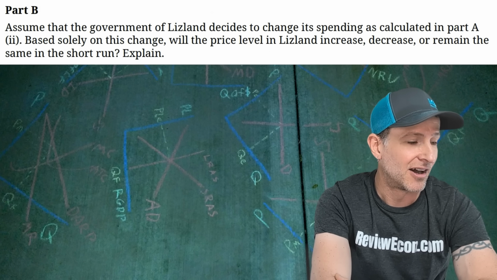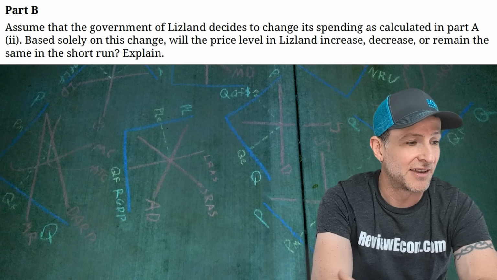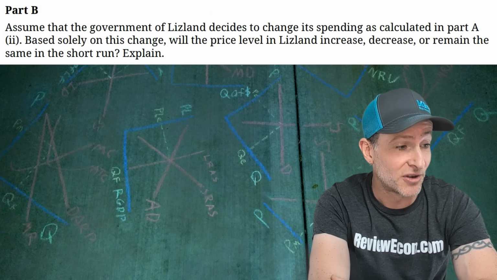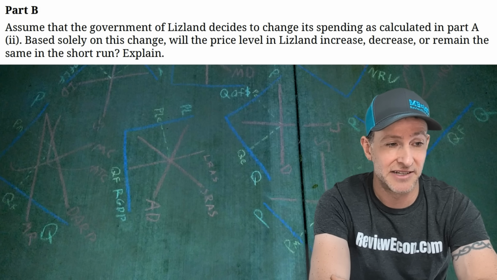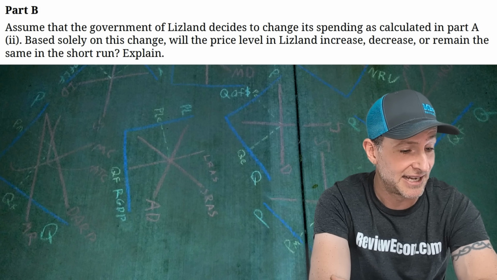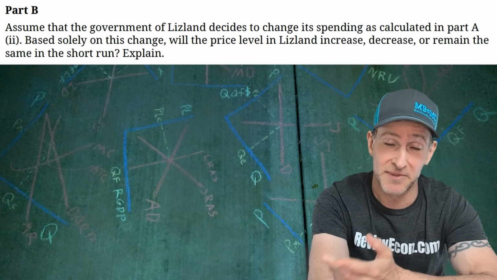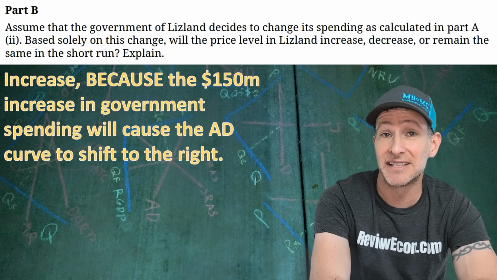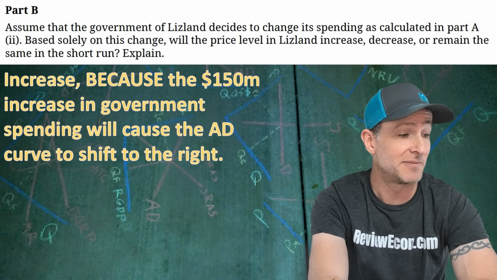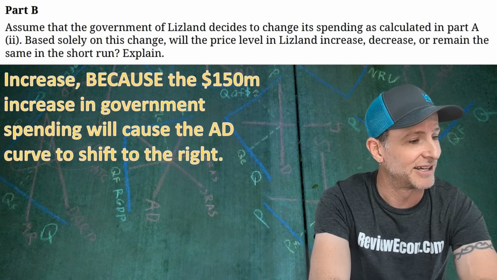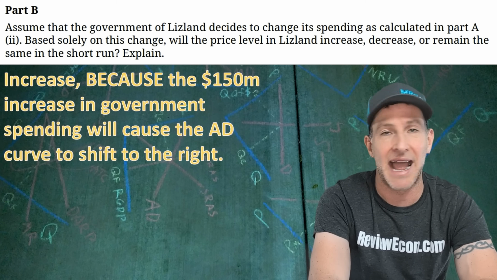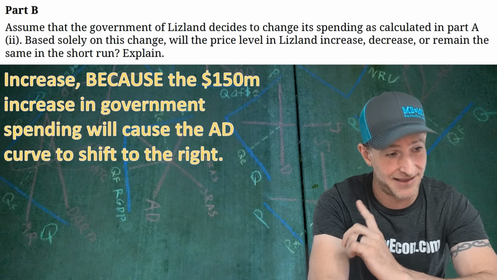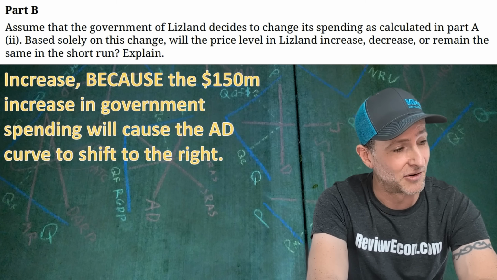All right, on to part B. We're going to assume that the government of Lizland decides to change its spending, the amount that we calculated, and then based solely on that change, will the price level increase, decrease, or remain the same? And we're going to explain here. And the explanation, remember, you always want to connect it to a graph if possible. I'm connecting it to the ASAD model. So it's an increase, and that's because the 150 million crown increase in government spending will cause the aggregate demand curve to shift to the right. And I think you need that AD connection there in order to get this point.